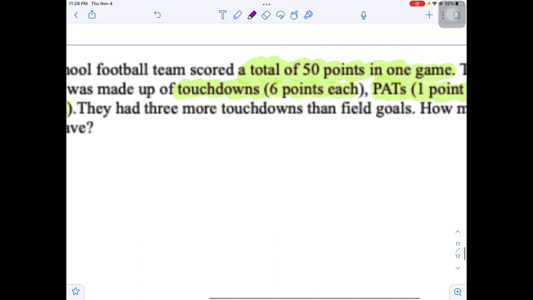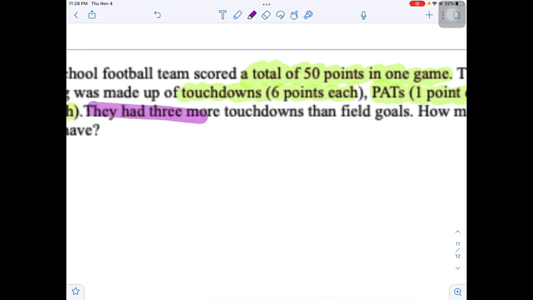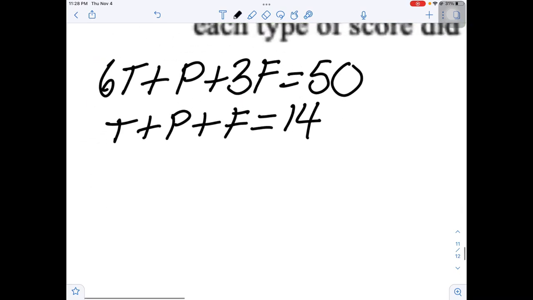It said they had 3 more touchdowns than field goals. So what did they have more of, right? They had 3 more touchdowns than field goals. So they had more touchdowns. So touchdowns is equal to field goals, they had 3 more, so it's plus 3.